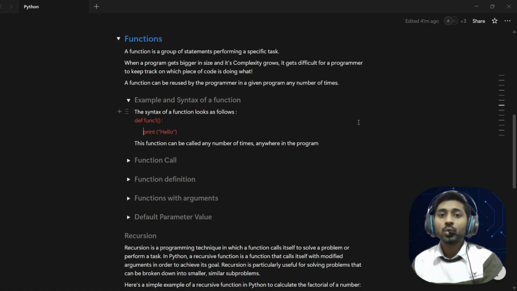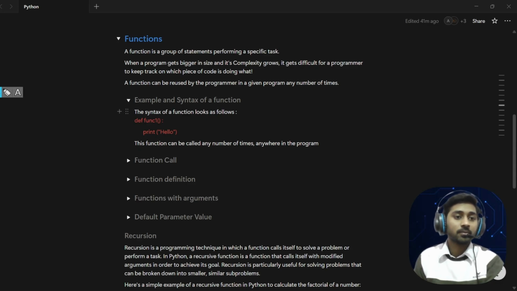Hello everyone. So today we are going to dive into one of the most important topics in Python, that is functions. By the end of this video, I am going to teach you functions in Python in the simplest way. So let's start with the definition. So we can see what a function is here.